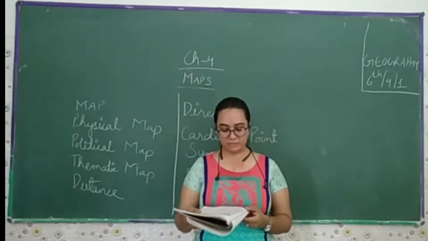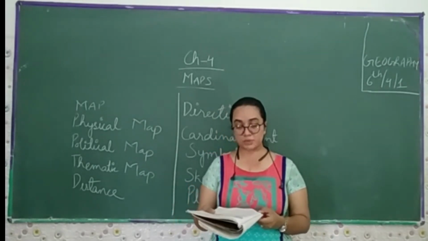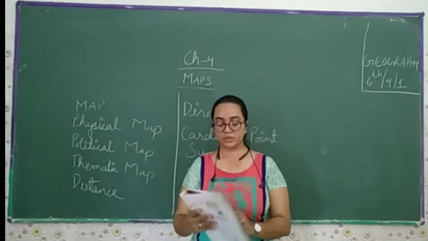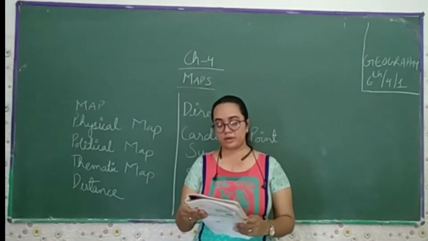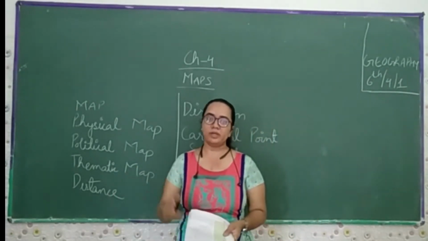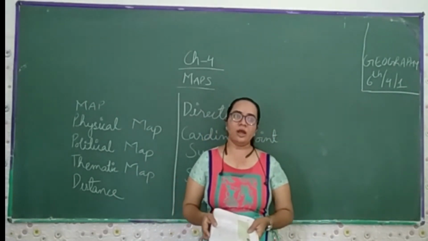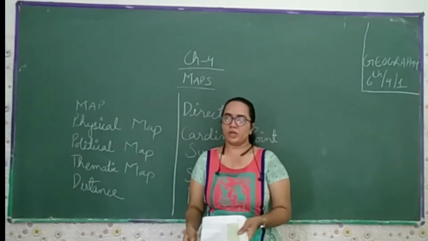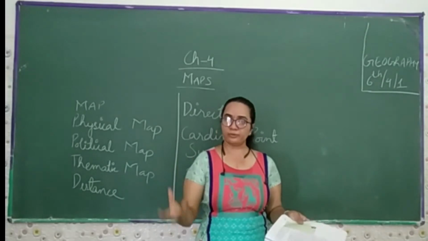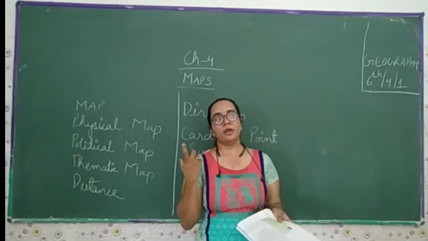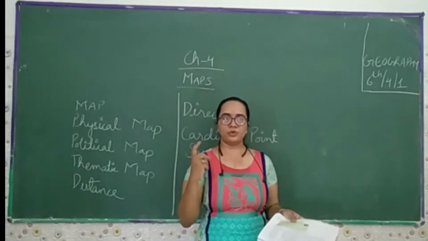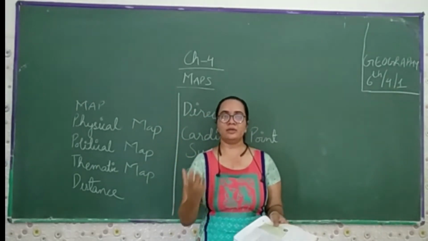Now we talk about the thematic map. Thematic maps focus on specific information such as road maps and rainfall maps, showing at which particular place we find the rainfall. The first rainfall to come in India is in Kerala. And the place where you find the highest rainfall in the world is Meghalaya. In Meghalaya there is a place named Mawsynram, where we find the world's highest rainfall.